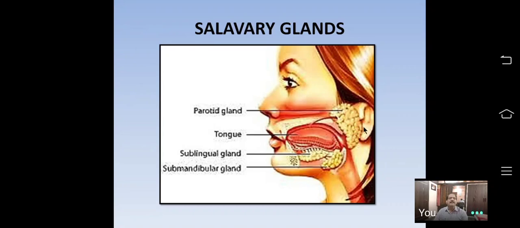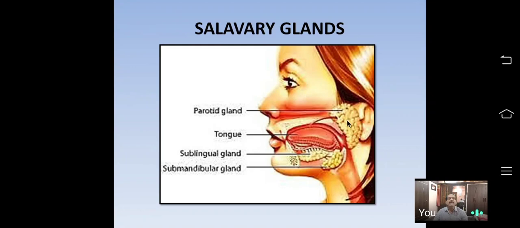All these three pairs of salivary glands secrete a watery fluid that is released into the mouth cavity, called saliva. Salivary glands are exocrine glands.